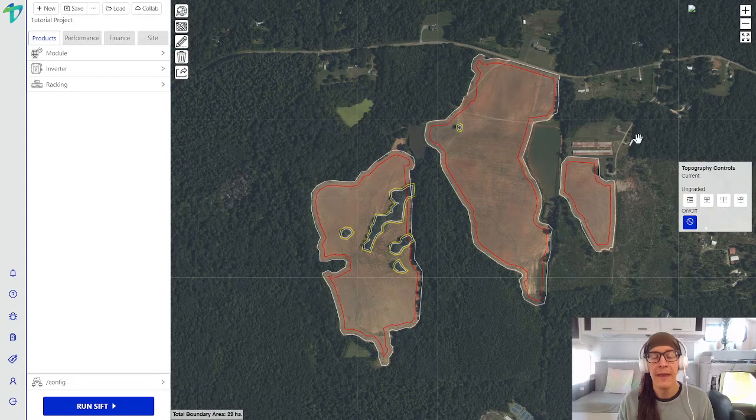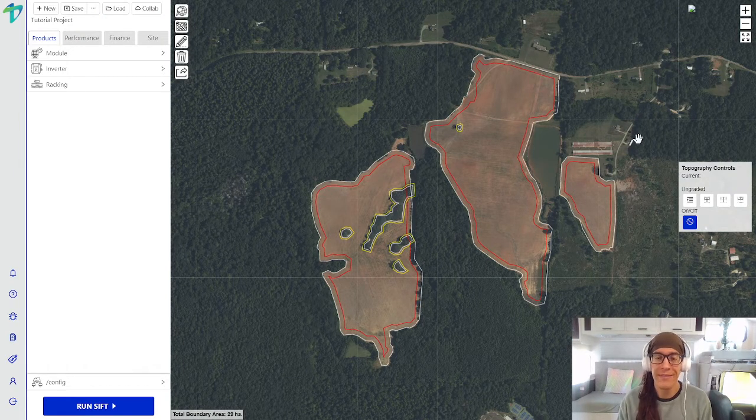The first thing that you'll want to do is you'll drag and drop a KMZ file directly onto the map. It will automatically parse the polygons for you, but all you'll need to do is define them as either boundary zones, denoted by the color red, so areas in which we want modules to be populated, or exclusion zones, denoted by the color yellow, areas in which we don't want modules to be populated.